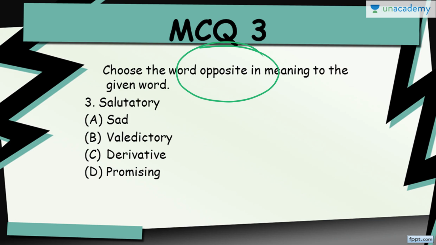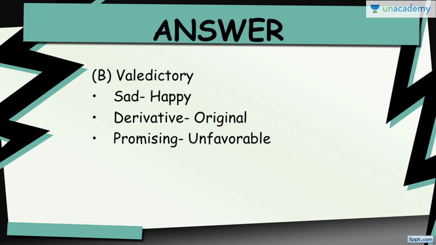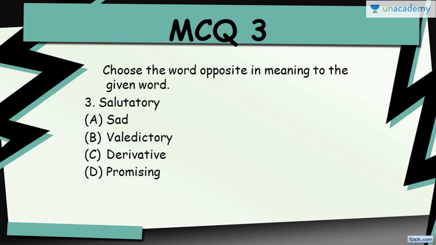So even you should keep it in your mind that whenever you're doing something, just encircle and underline those words which are usually decisive for the answer. That way you will remember while you're revising whether you have marked the correct thing, the encircled thing, or not. So we have to find the opposite. The word is salutatory, and the options are A, sad, B, valedictory, C, derivative, and D, promising. So the correct answer to this question is B, valedictory.